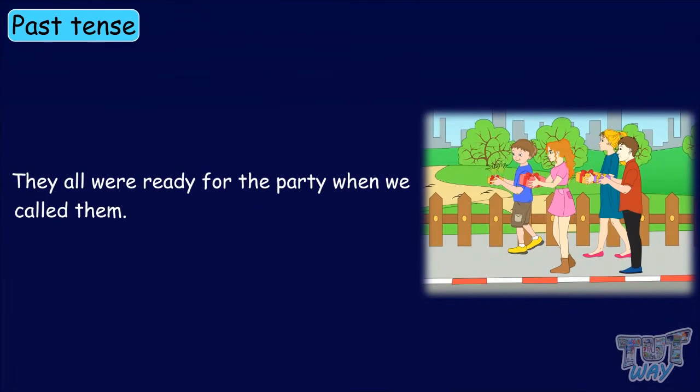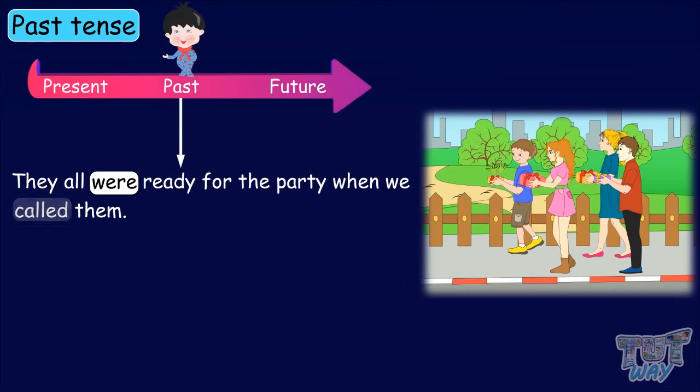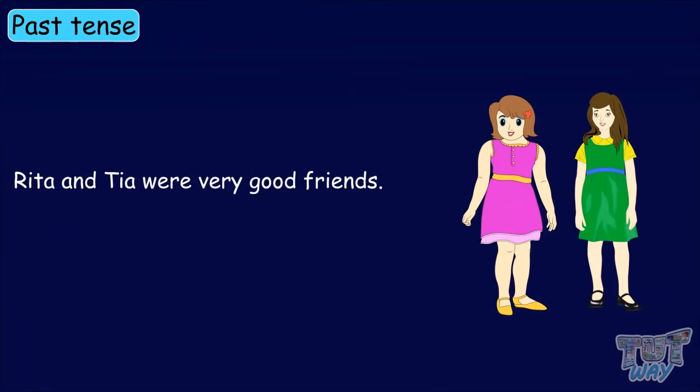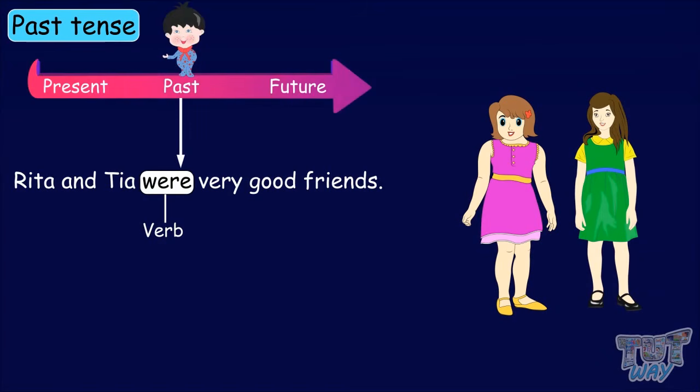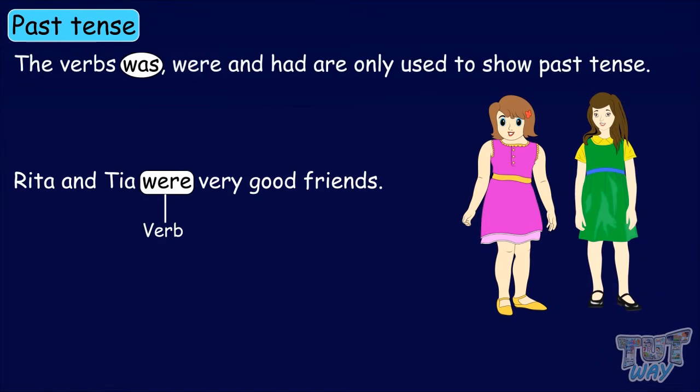They all were ready for the party when we called them. Here we have two verbs that show that the sentence is in past tense, were and called. Rita and Tia were very good friends. Here the verb is were, and it shows that the sentence is in past tense. So the verbs was, were, and had are only used to show past tense.